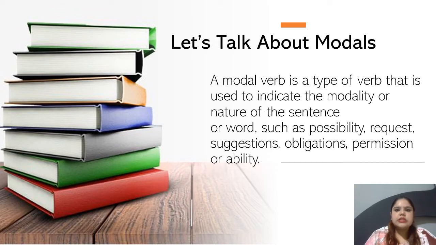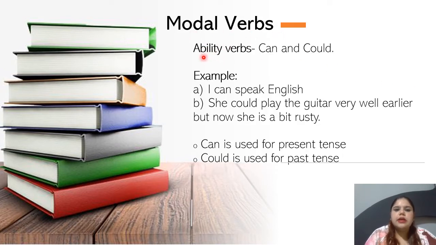So we are going to discuss 2 types of modal verbs today. One is ability and the other is permission. The first is ability verbs, and there are 2 of them, can and could. Very common, very simple words that we use in our daily life in almost everything. When you are telling something that you can do, I can complete this task in 5 minutes. I can, that is my ability. I am fast at doing something. Or as simple as, I can speak English. When I'm saying I can speak English, that means I can do something. That is my ability.